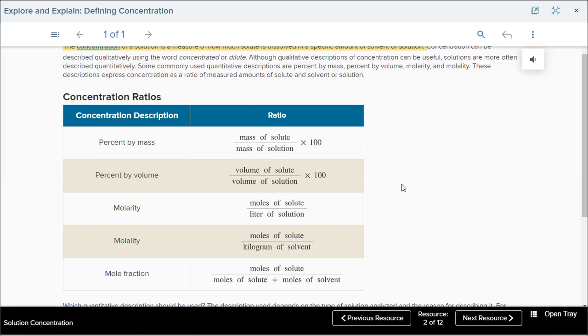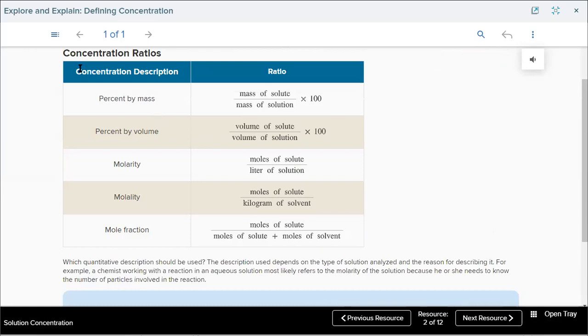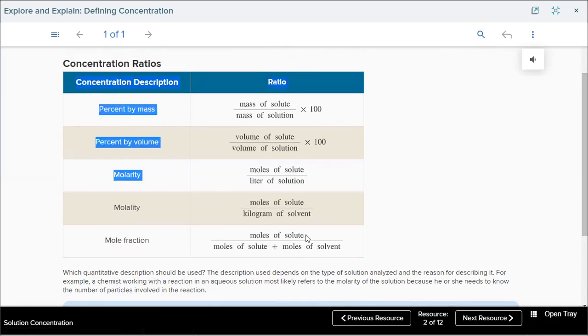Right? So it's a very important table. This table classifies and explains the difference between these.